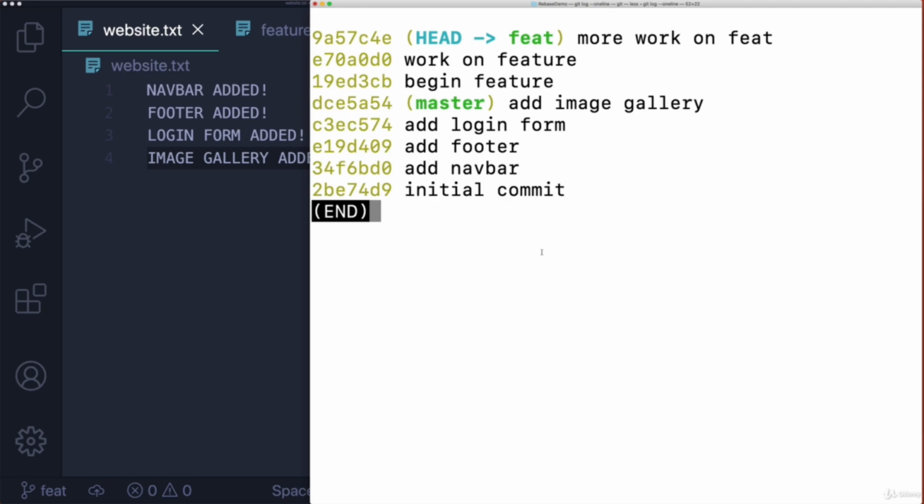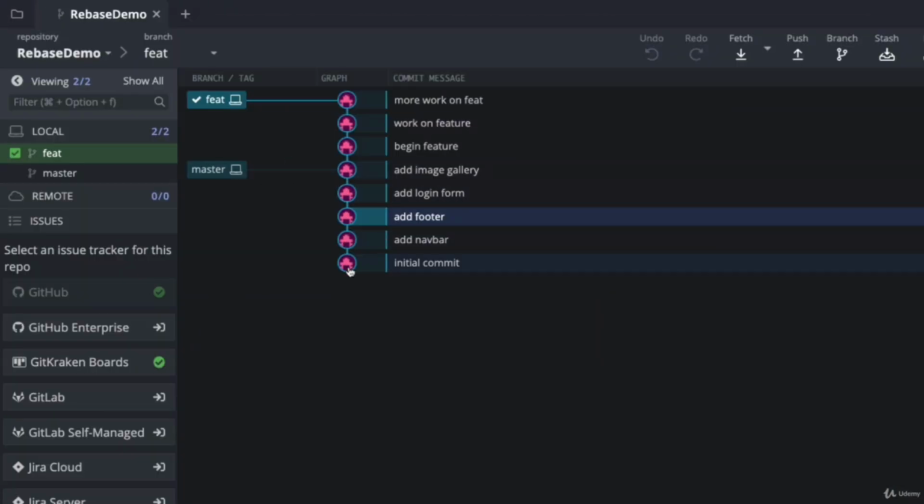So you work on a feature branch, whatever you're doing in there, fixing a bug, adding a new feature, whatever it is, you can rebase your work from that branch onto the master branch or onto another branch, right? You're not changing the master branch. You don't change the branch that you are rebasing onto, right? We didn't change the master branch here. We only changed my commits on the feature branch.